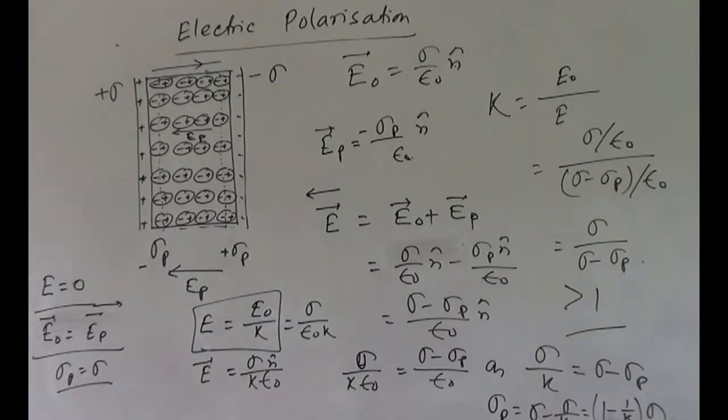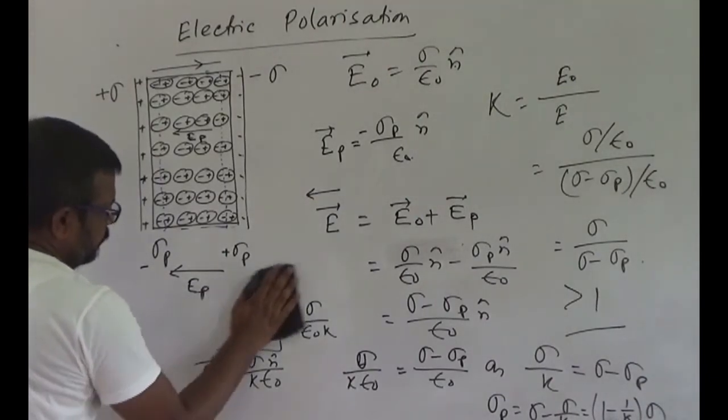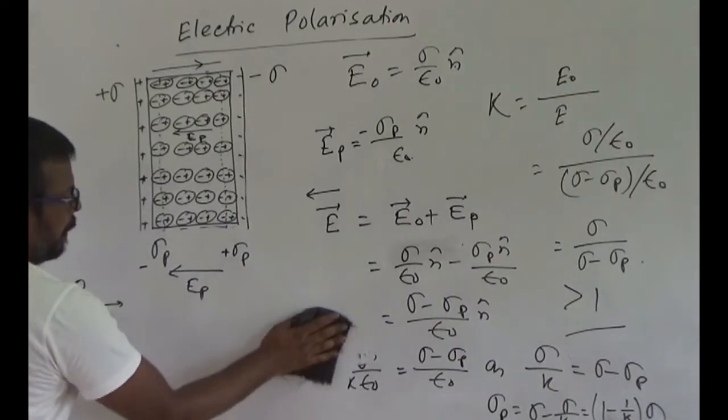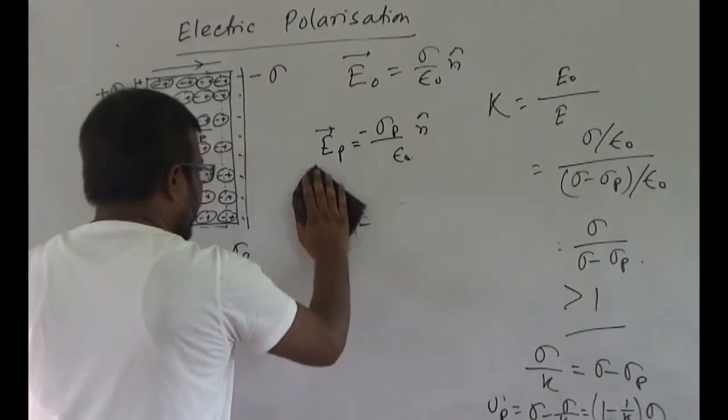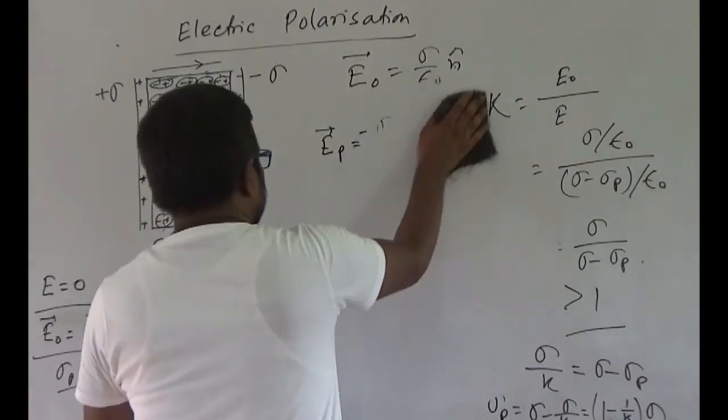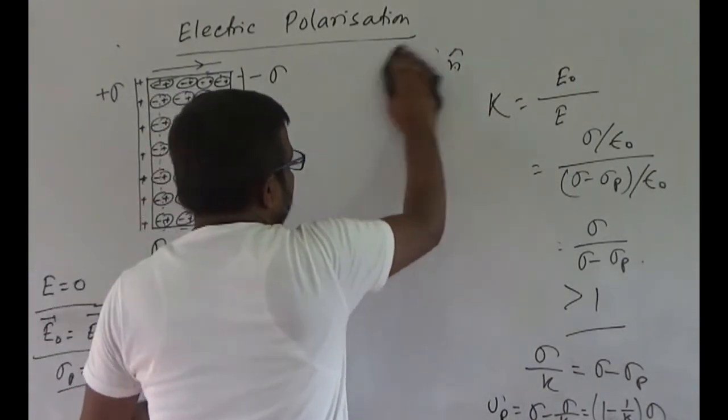Now the polarization vector, we have already told, is the induced dipole moment per unit volume.